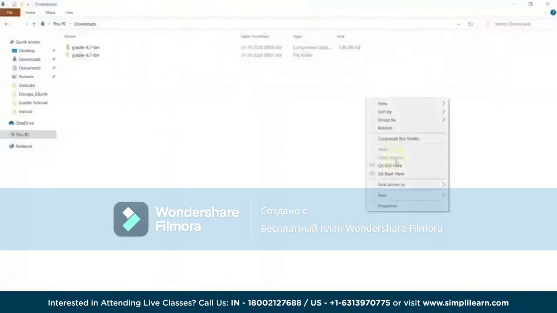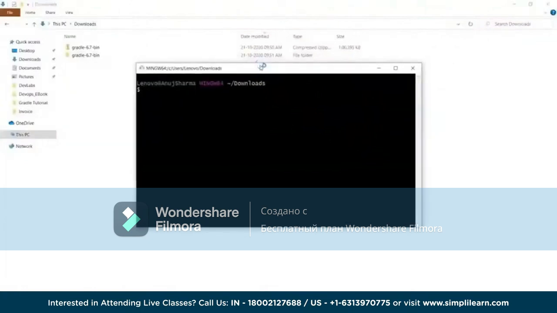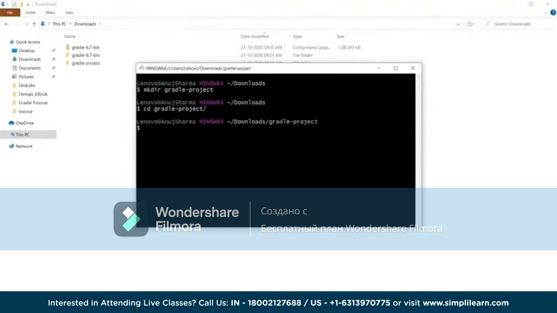Okay, so we are going to open the terminal here and see how we can create it. First of all I have to create a directory structure. Let's say we'll call it gradle-project. Once the project is created, we can go inside this directory to create some Gradle related projects and prepare the files. Now in this one let's first create a particular file. So we will say vi build.gradle.